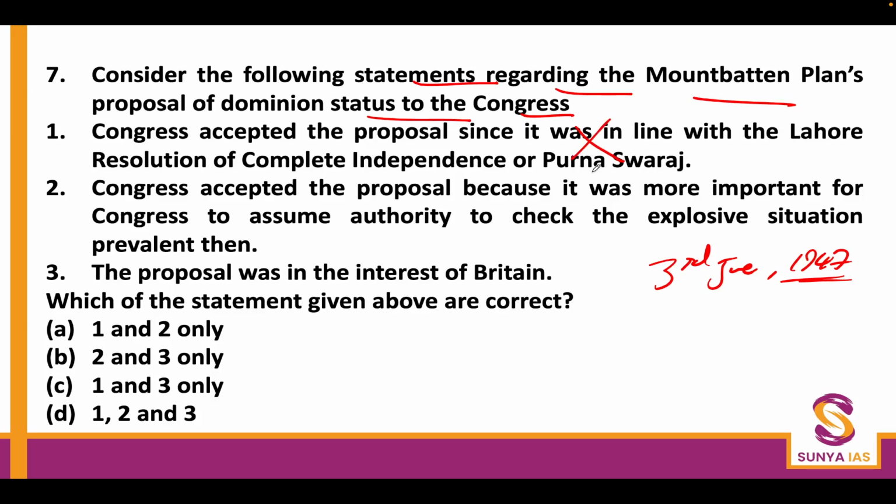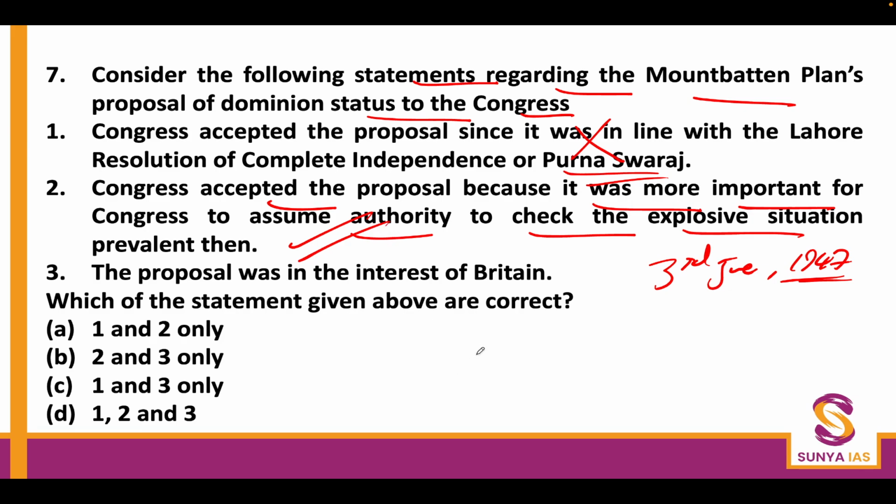First of all, one needs to know, Purna Swaraj was for the whole of British India and they were also talking about the princely states. They were not talking about a truncated India. So the first statement is wrong. Congress accepted the proposal because it was more important for the Congress to assume authority to check the explosive situation prevalent then. This is actually a correct statement.